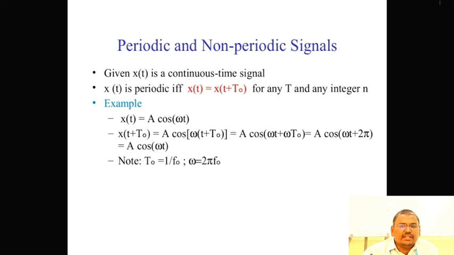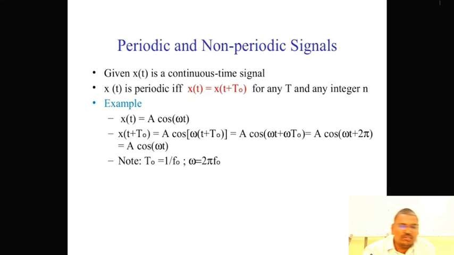Periodic and non-periodic signals. Given x of t is a continuous time signal, x of t is periodic if x of t is equal to x of t plus n t naught for any t and any integer n. Here, for example, x of t is equal to a cos of omega t. Here we substitute t equal to t plus t naught. After that, x of t plus t naught equals a cos of omega t. So x of t is equal to x of t plus t naught. Here both are equal, so the given function is periodic.